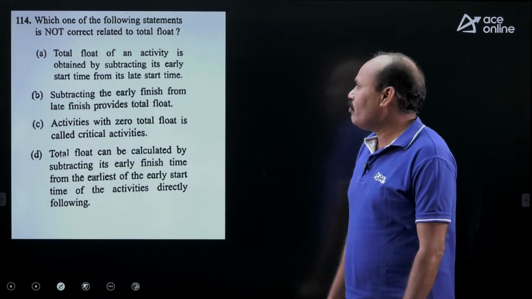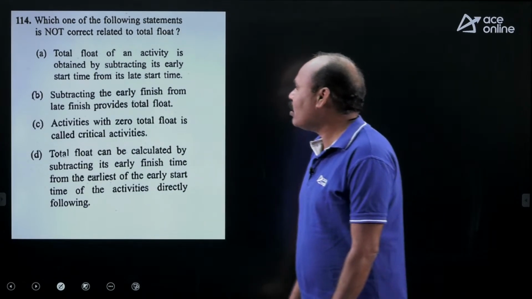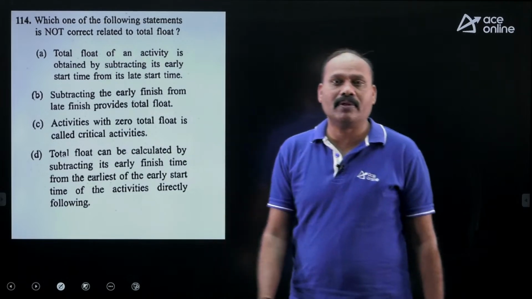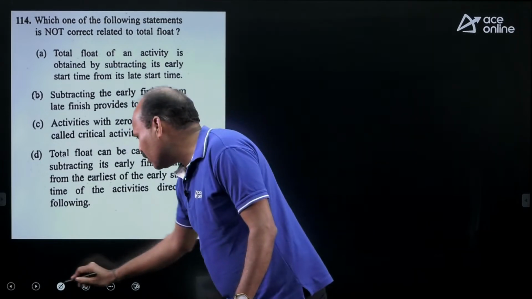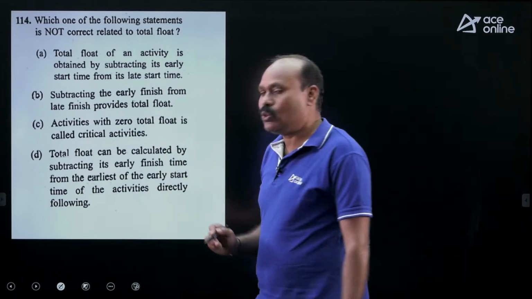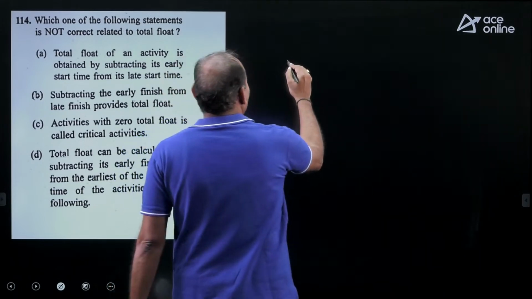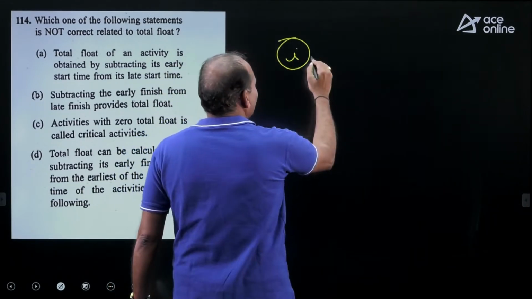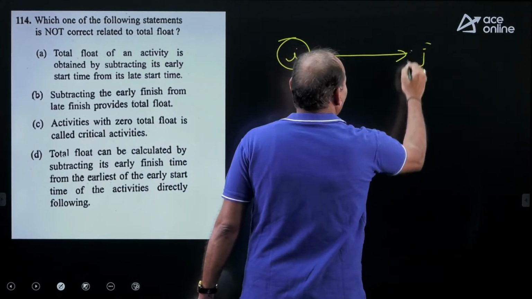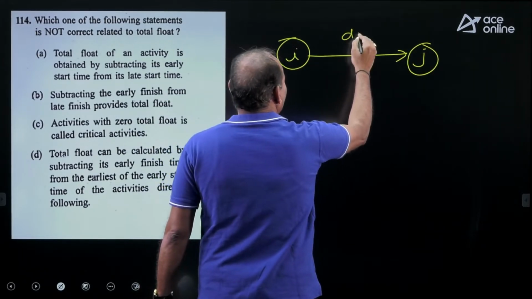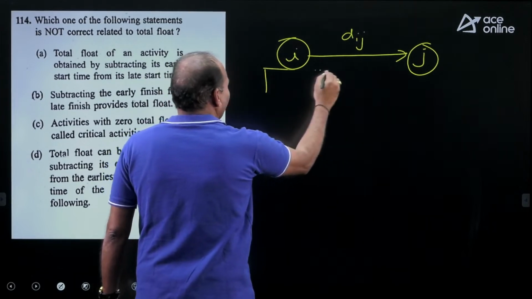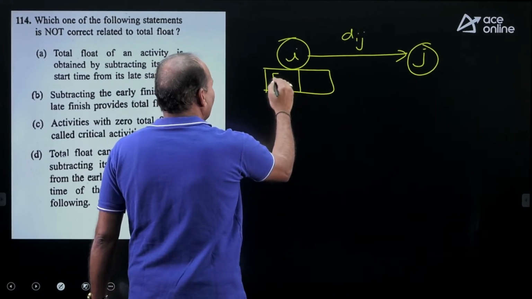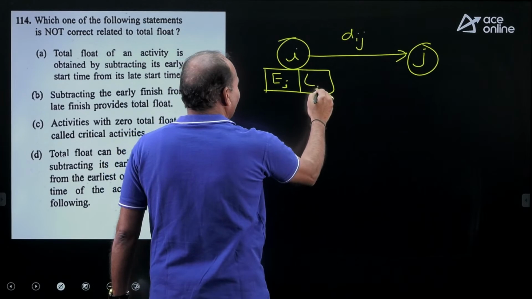So coming to next question, which one of the following statements is not correct related to total float? Once we go through the diagram, then you can understand. So total float, how do we find out total float for any activity? Suppose activity I to J, the duration of activity I to J is Dij. At I, earliest value Ei, latest value Li.